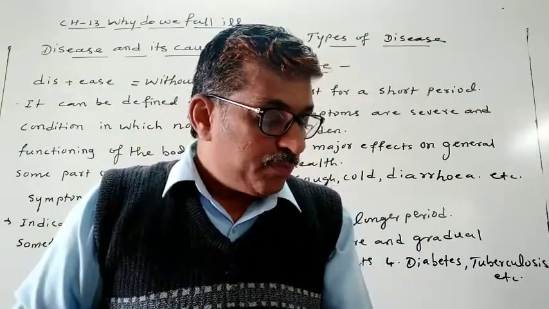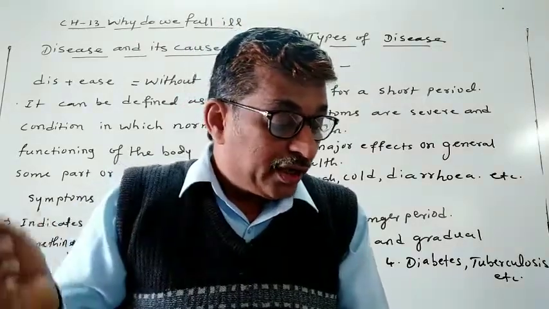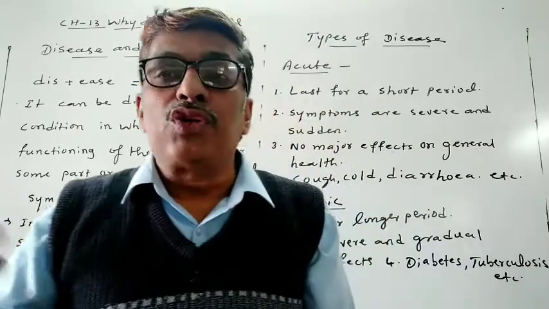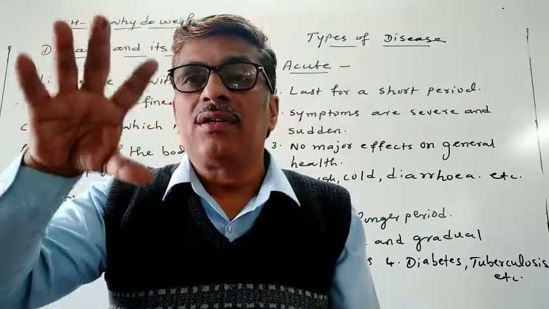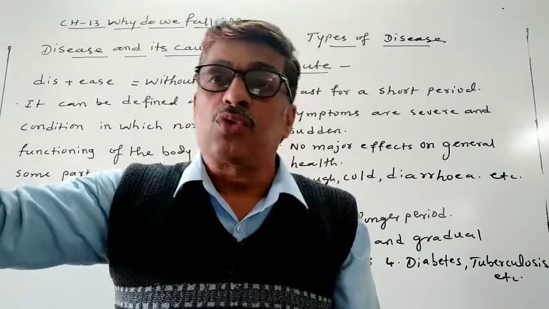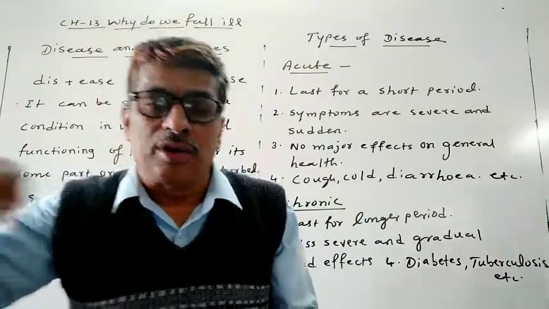So dear students, we know that there is a disease. In other words, how do we know that there is something wrong in our body? You know that there are many tissues in our body. You know the order: cell, group of cells, tissue, group of tissues, organ, group of organs, organ system, and then organism.